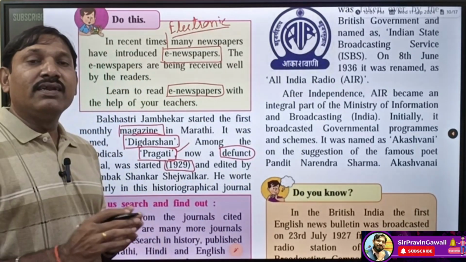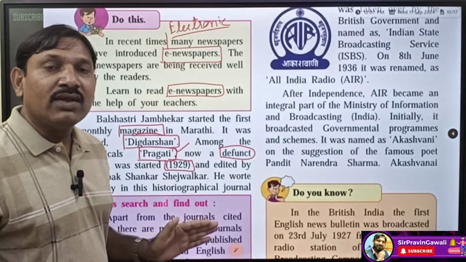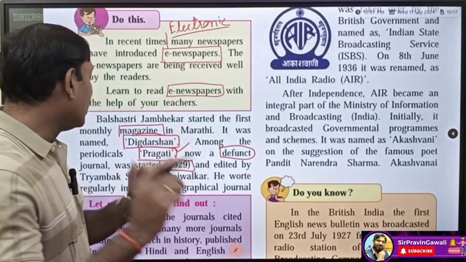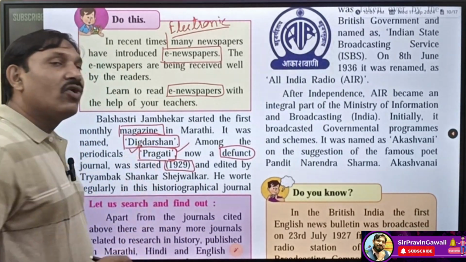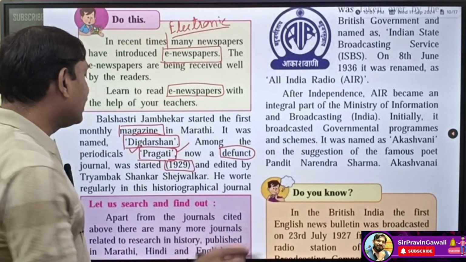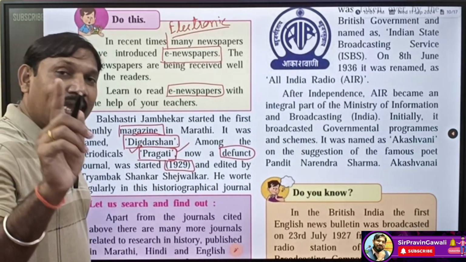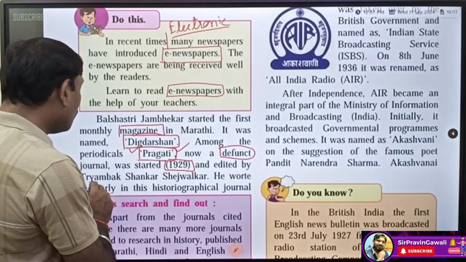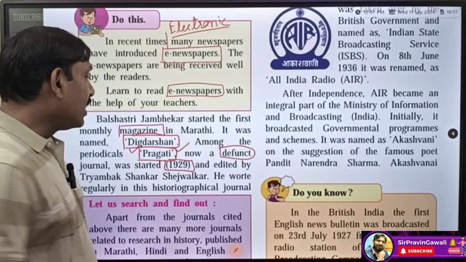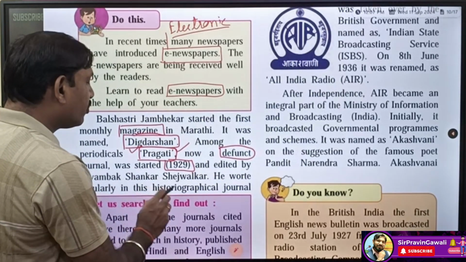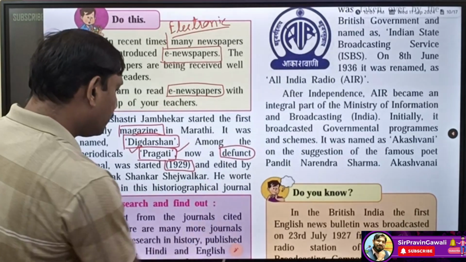Defunct means it is no more working, no longer existing. It was started in 1929, and it was started by Trimbak Shankar Sejwalkar. He wrote regularly in this historiographical journal.